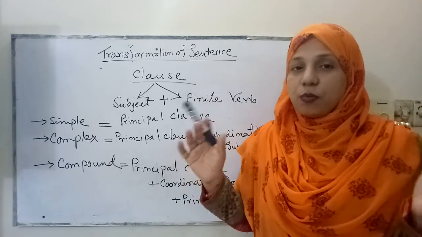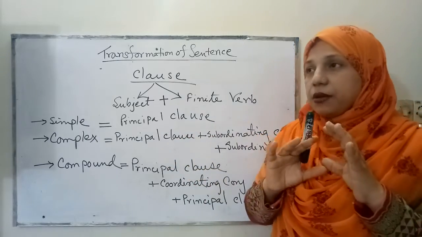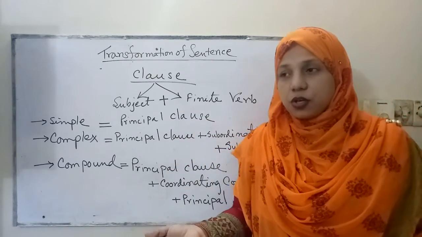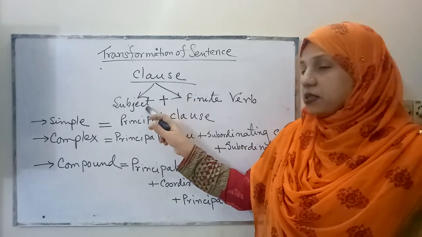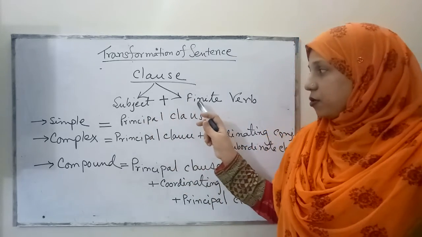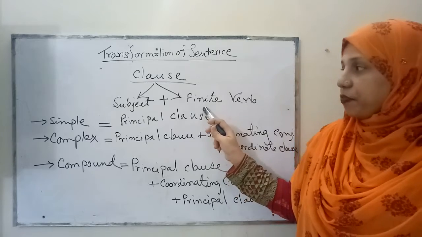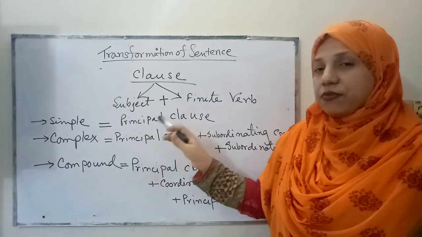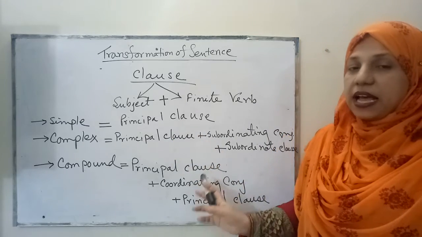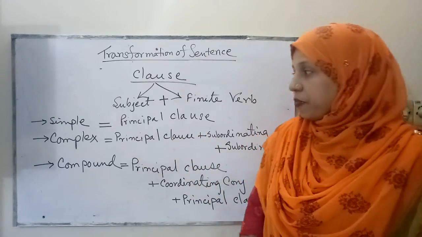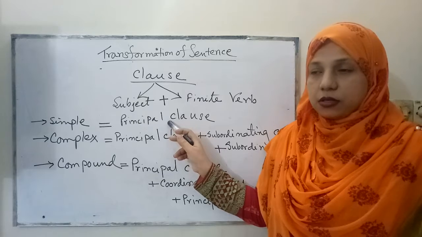A clause is a group of words which may be a full sentence or a part of a sentence, and it must have a subject and of course a finite verb. There are three types of clause: principal clause, subordinate clause, and coordinating clause. Which is a principal clause?